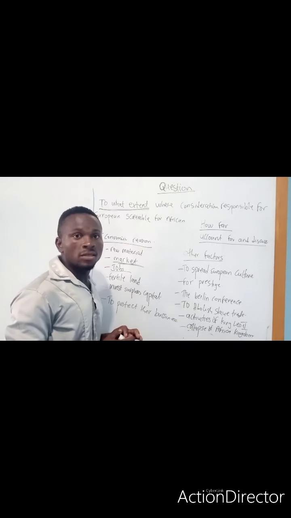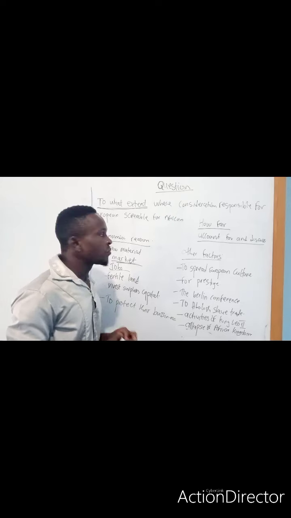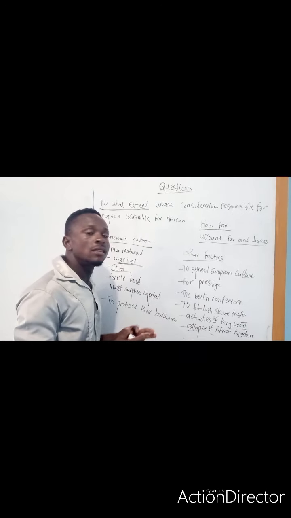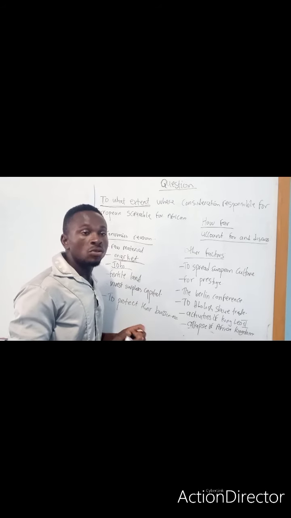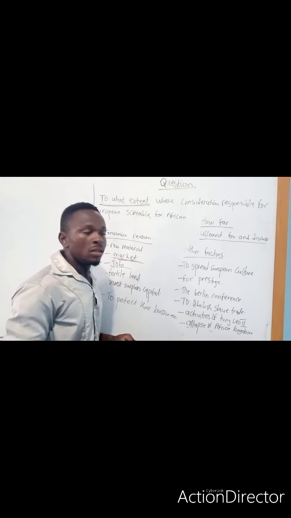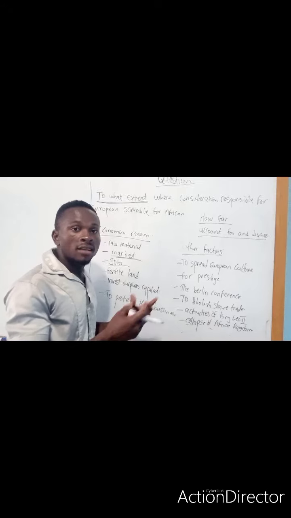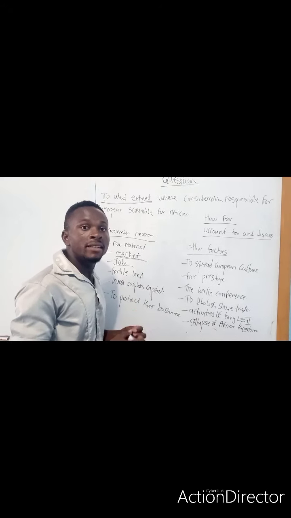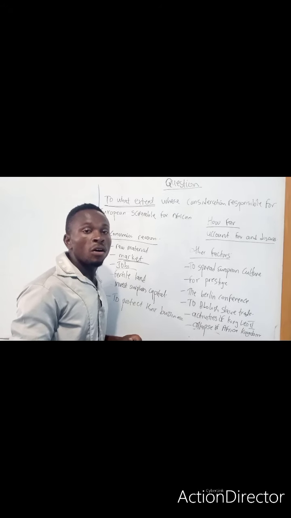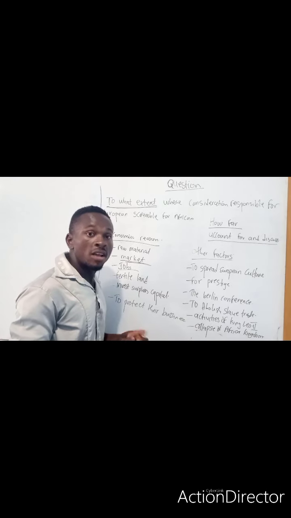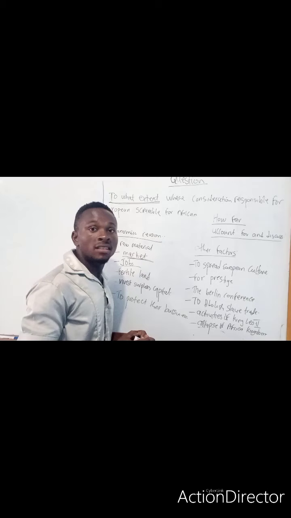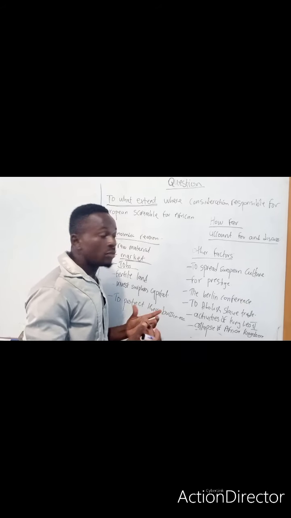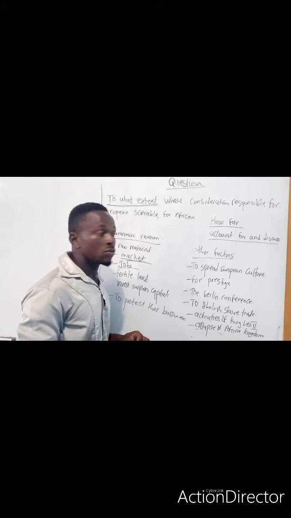How do you start this question? How do you introduce it? You define the scramble. The scramble refers to the mad rush by European powers, Britain, France, Germany, Italy, Portuguese, Spain, and Belgium. This was due to economic, political, and social reasons. The scramble started in 1879 when King Leopold of Belgium sent his explorer H.M. Stanley to acquire territories in the Congo Basin and sign treaties with the kings and chiefs of the Congo Basin. As a result of that, other European powers needed to come to Africa.